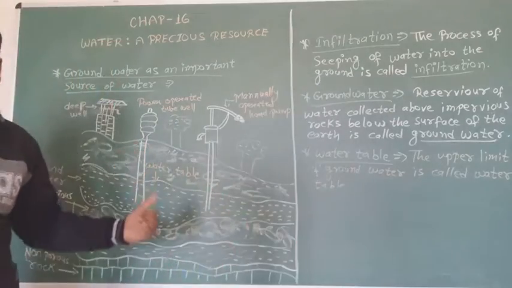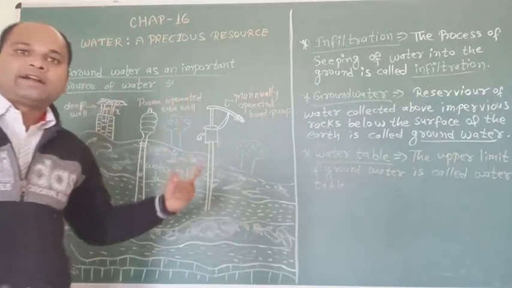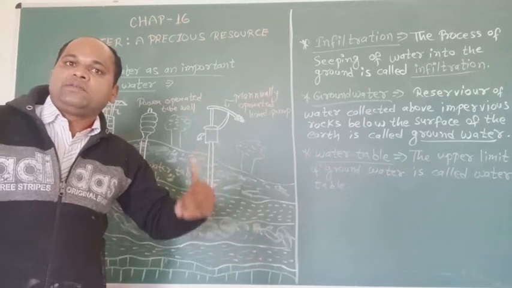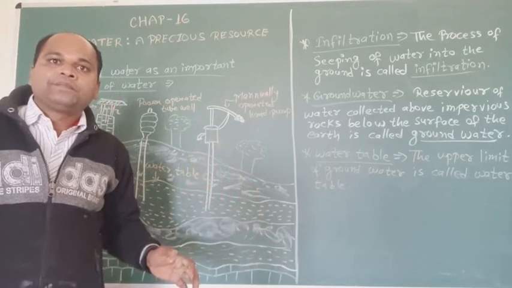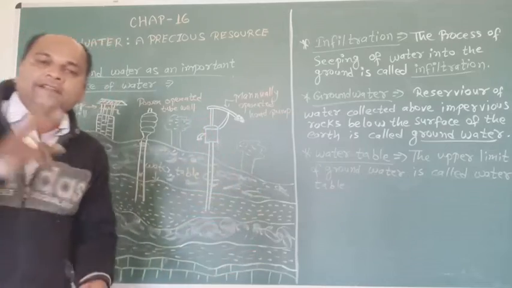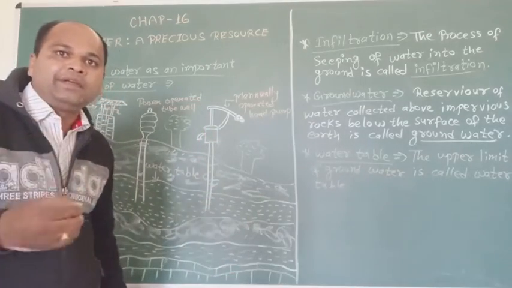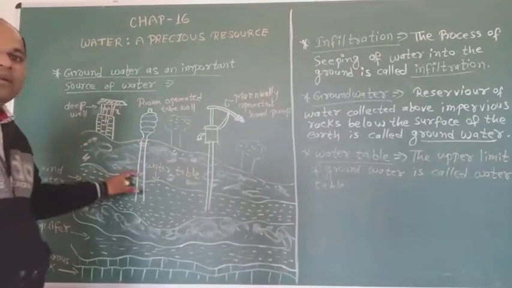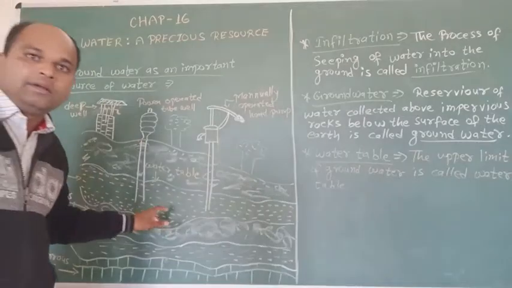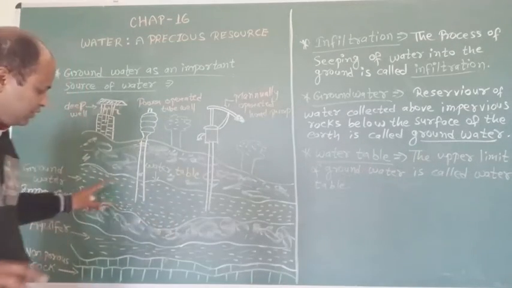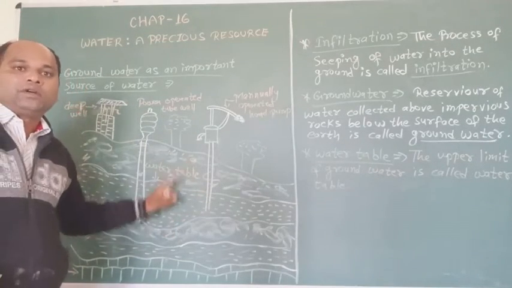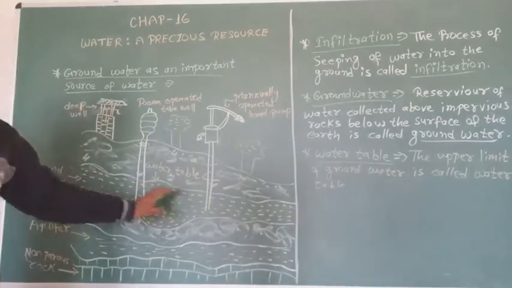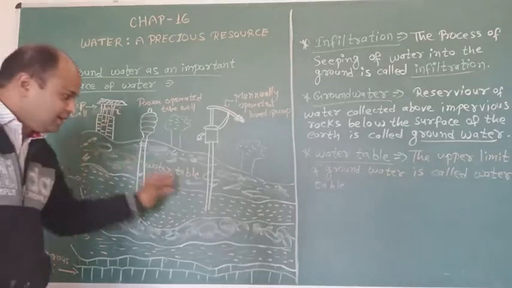I repeat once again: first, the water table varies from place to place; second, it may be less than a meter or several meters below the ground; third, it falls during summer and rises during the rainy season.